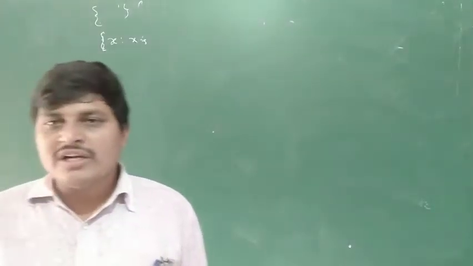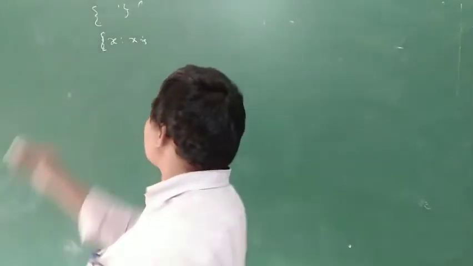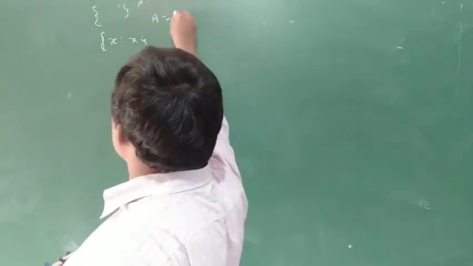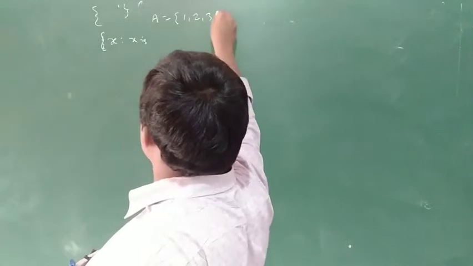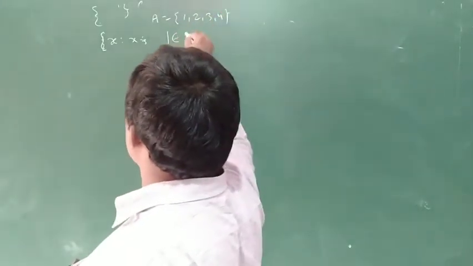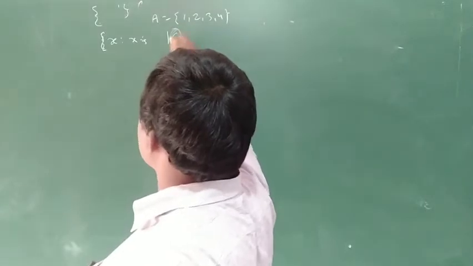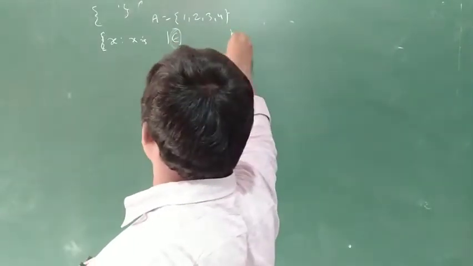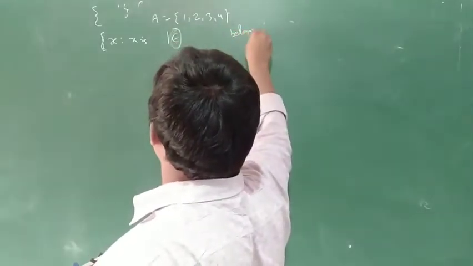Next, belongs to. What is the meaning of belongs to? For example, A is equal to {1, 2, 3, 4}, the elements in the set A. Belongs to is denoted by this symbol, or written in letters as belongs to.